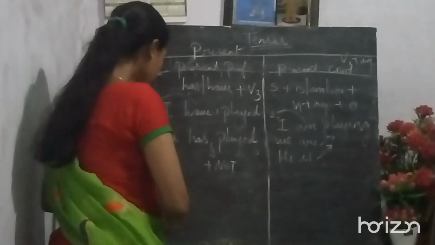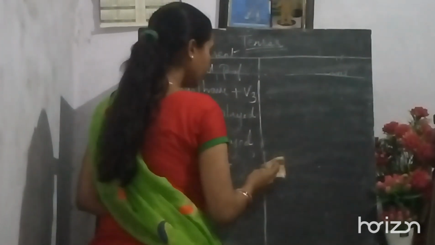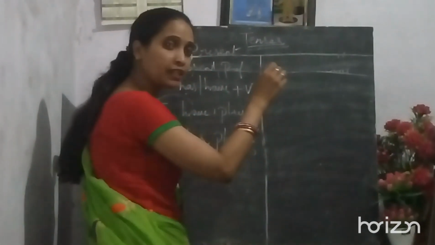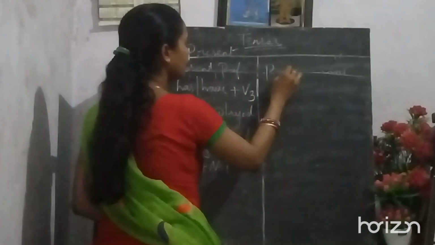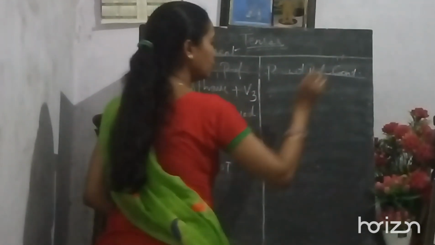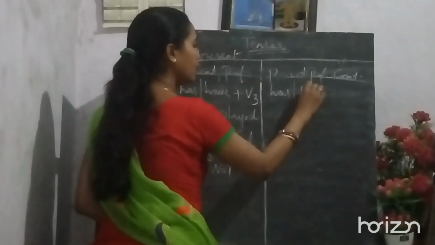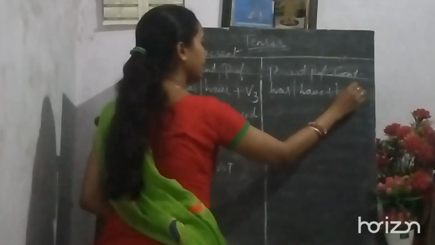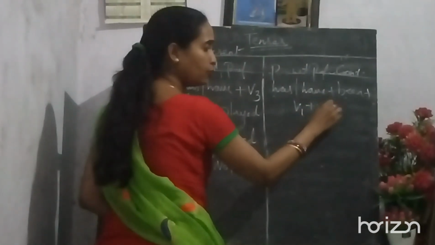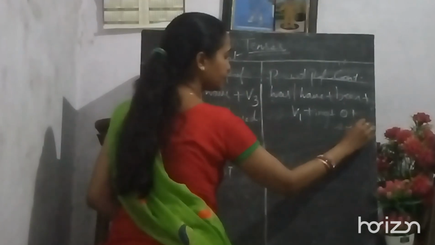Okay, the last box, that is present perfect continuous. I told you when the word continuous comes, that means you have to use verb first form plus ing. So the structure here is: has or have plus been plus verb first form plus ing plus object plus since or for.